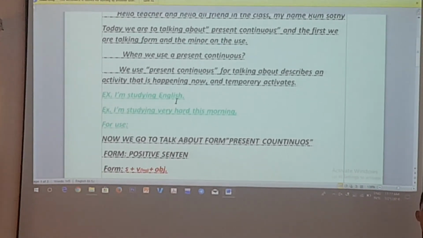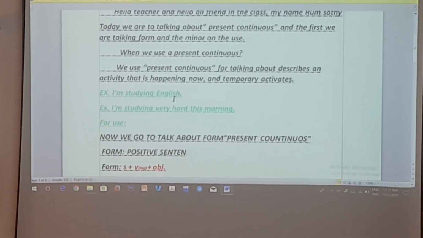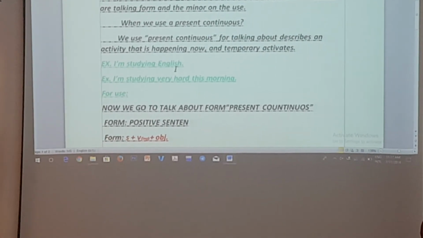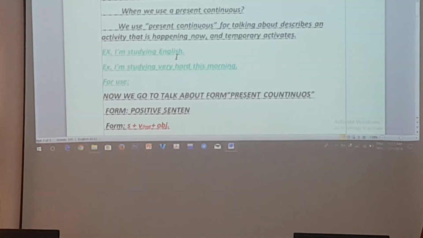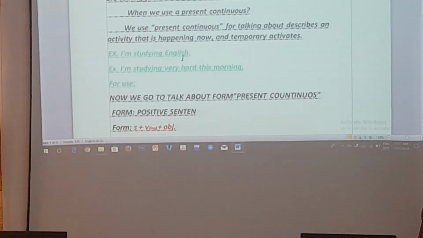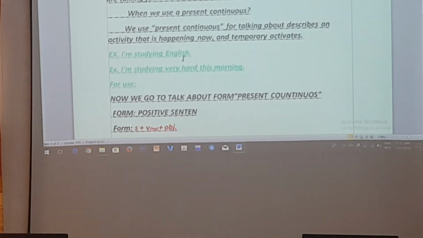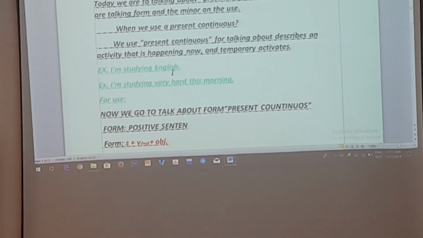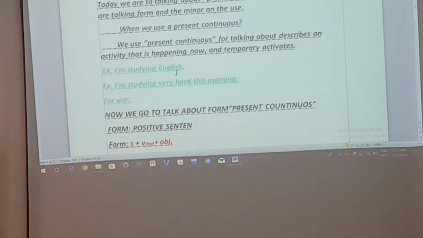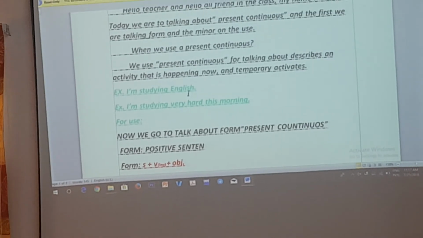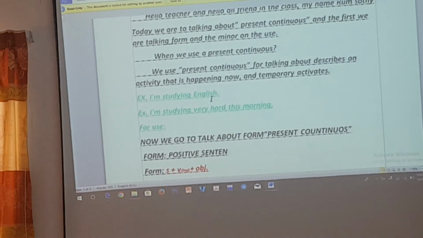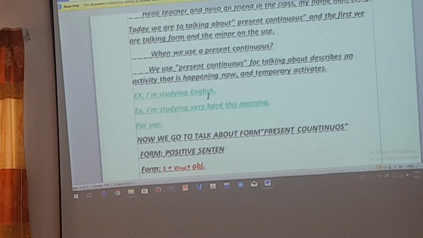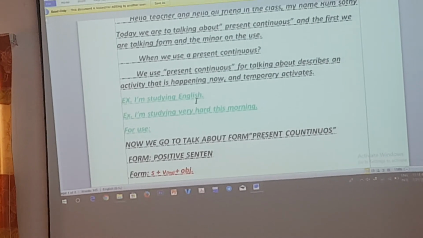Like right now, you are studying English. Does it still continue until tomorrow, next month, next year, you are still in the class? Yes or no? Or will it be finished sometime in the future? Yeah, it will be finished sometime in the future. That's why present continuous is a temporary action that we can use it to talk about, right?